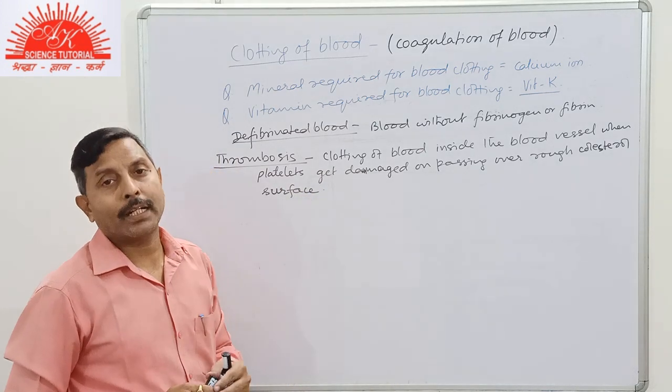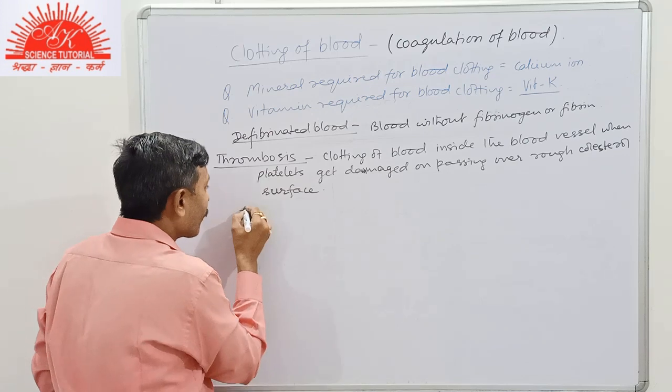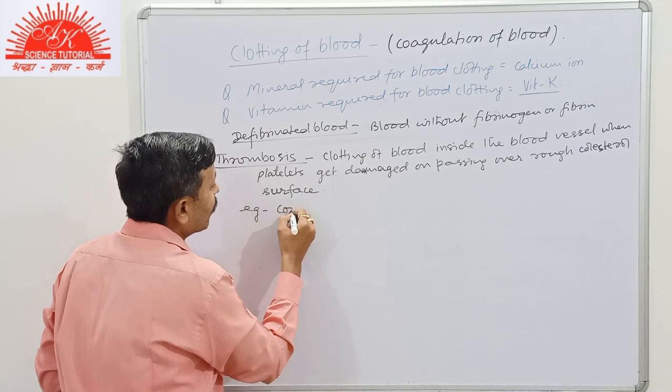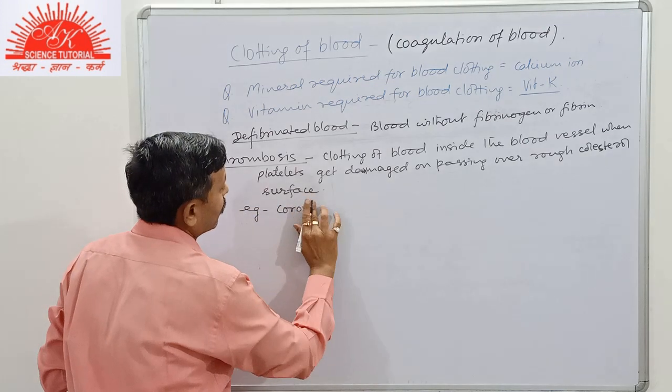The most common example is coronary thrombosis.